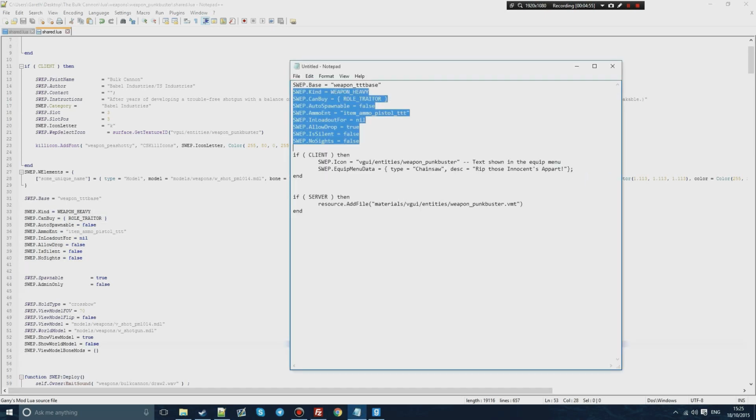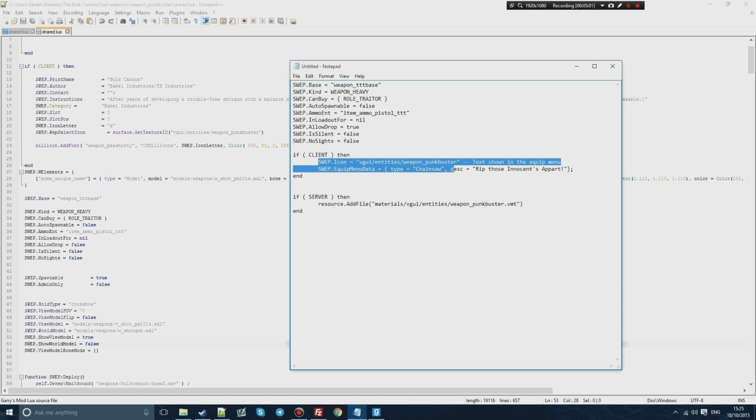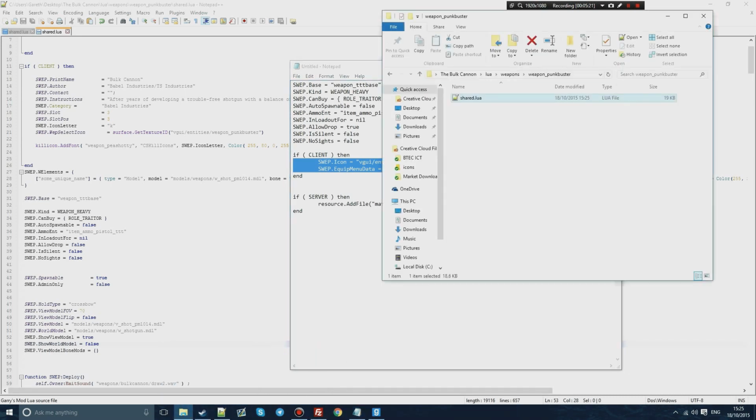You also have this if CLIENT then include or whatever. This is basically a client-side Lua script which will add these things to your menu, because SWEP.Icon will basically add the icon. So what you want to do here is, depending on if your add-on has an icon or not, which most do these days because it just makes it easier.